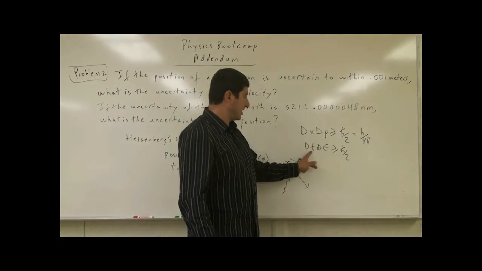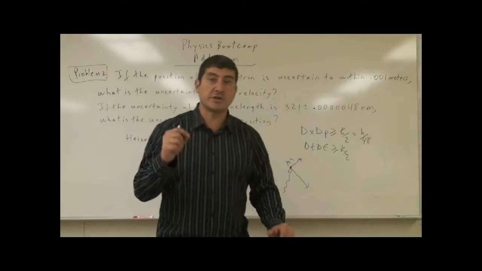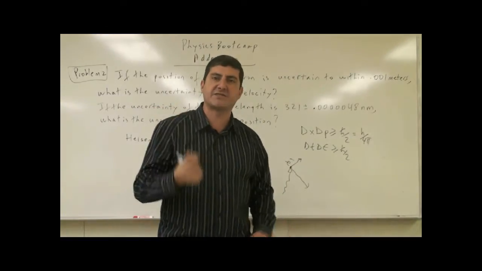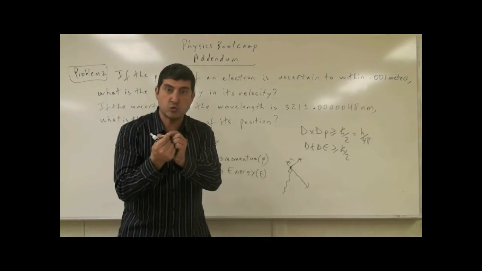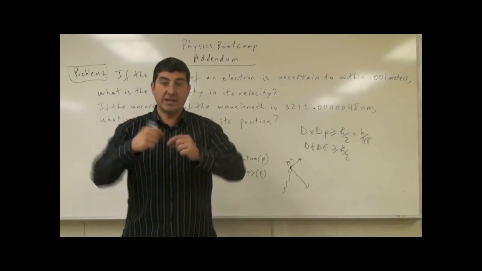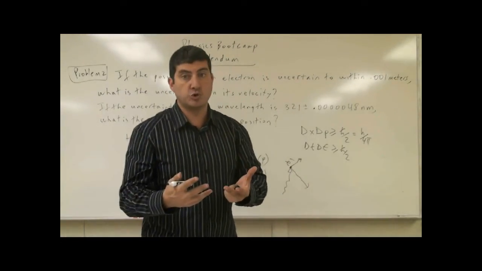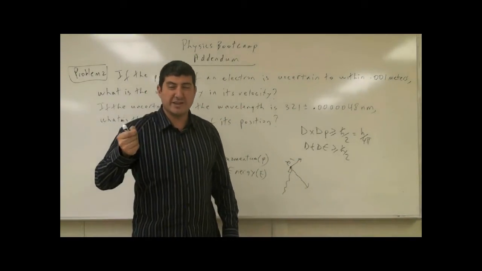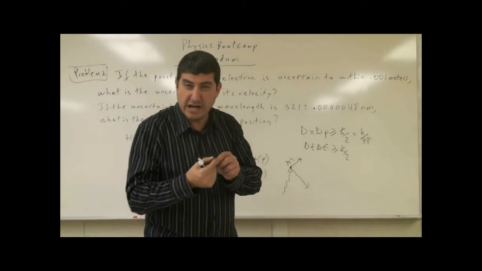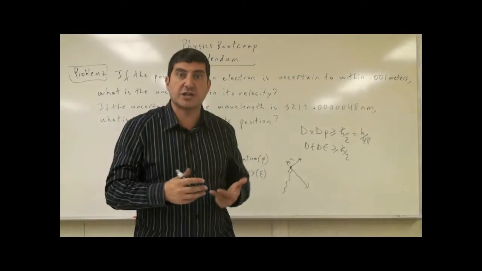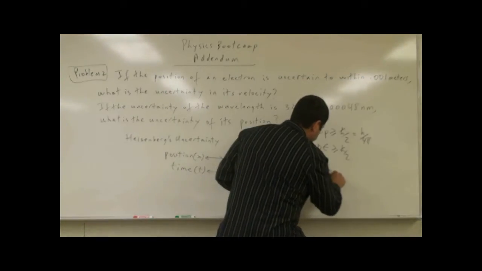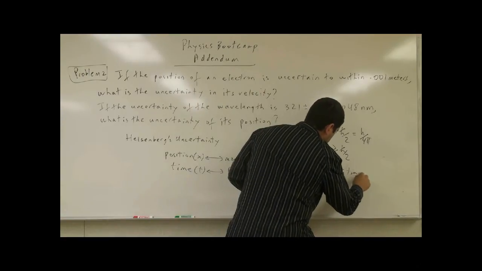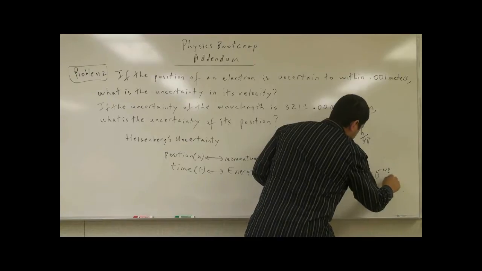Same thing here with energy and time. If we want to go back to the Big Bang and find out exactly what happened in a very, very tiny instant of time and nail it down, our knowledge of the energy of the event is going to be uncertain. The shortest amount of time for which we can have any kind of knowledge is called the Planck time, and that's about 10 to the minus 43 seconds.